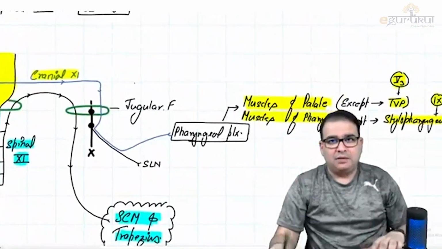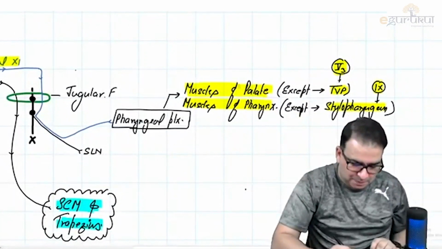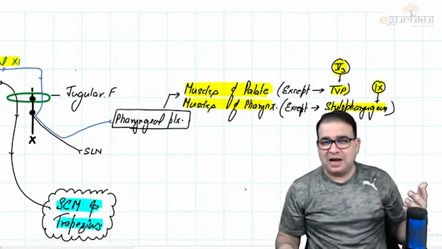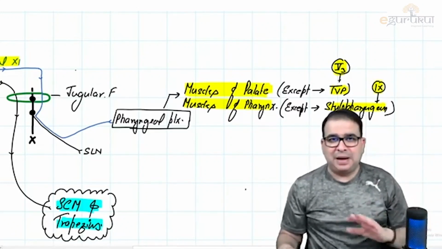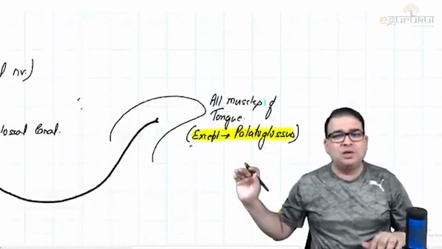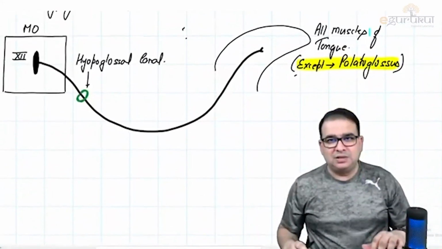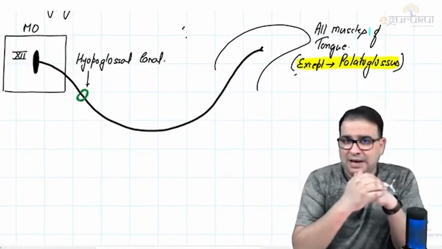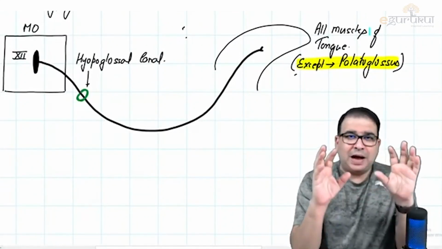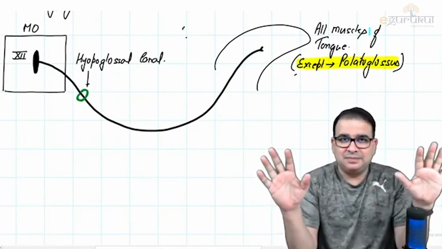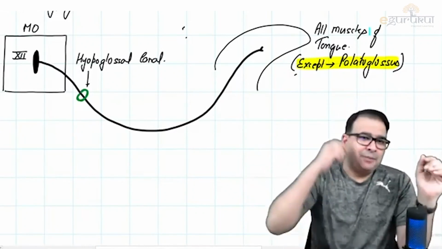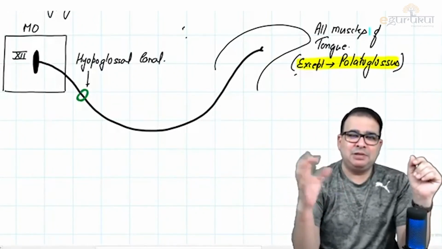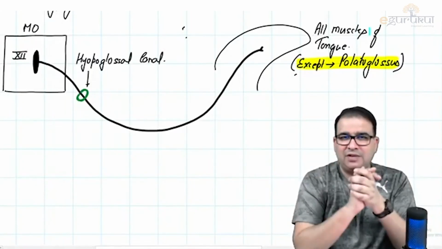We already said that muscles of the palate are supplied by cranial accessory nerve using the vagus nerve, cranial accessory via vagus, right? So that is already supplied. Palatoglossus is supplied there only. So hypoglossal nerve will not supply it. This is a muscle of the tongue as well as palate, but not supplied by the hypoglossal nerve. If I think purely about hypoglossal nerve, that's it. Hypoglossal nerve will come out of the hypoglossal canal, will go in front and supply the muscles of the tongue, except the palatoglossus. Right? This is the only thing we have in hypoglossal nerve.